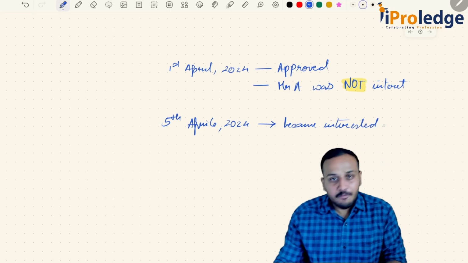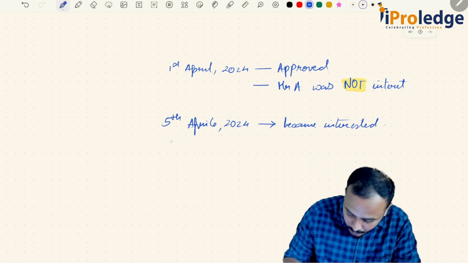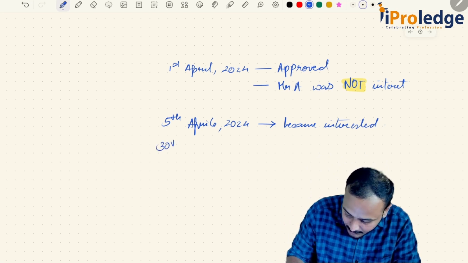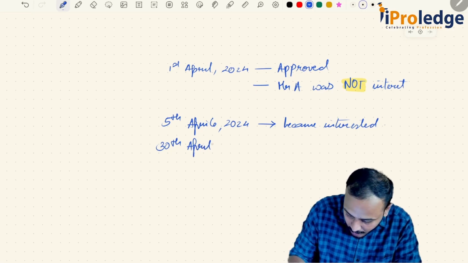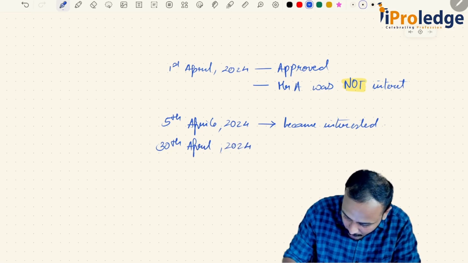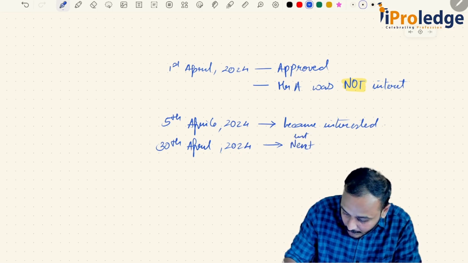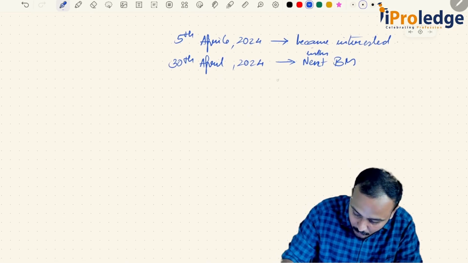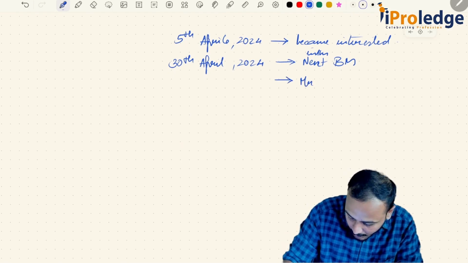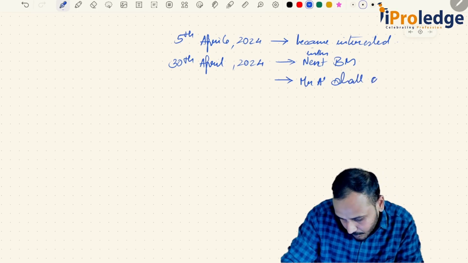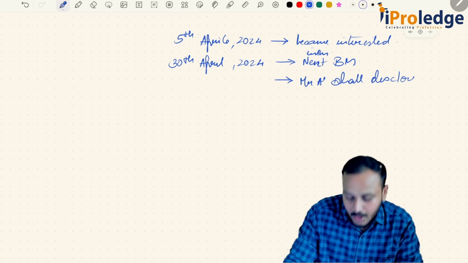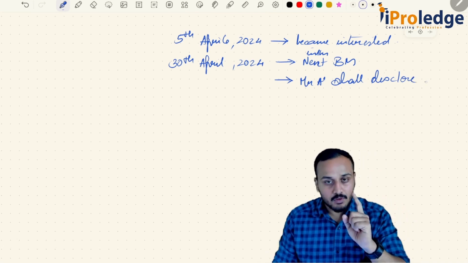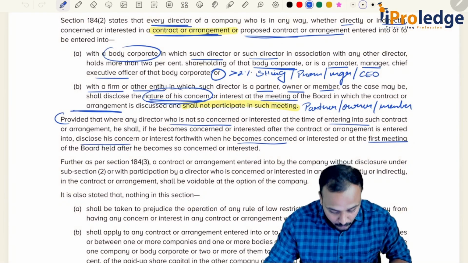See, no one would have predicted this. Now what should Mr. A do? Let's say the next board meeting was on 30th April 2024. That is, in fact, the immediately next board meeting. Then again, Mr. A shall disclose his concern or interest. That's it. This is your section 184.1 and section 184.2.